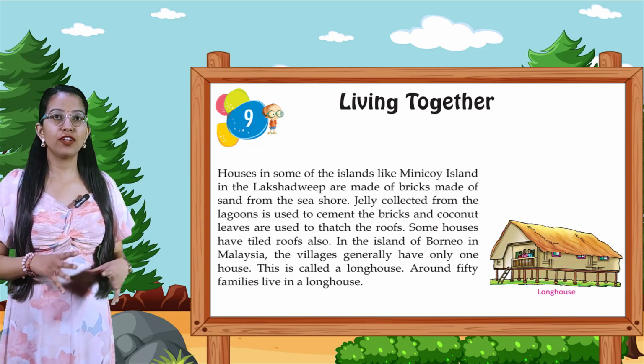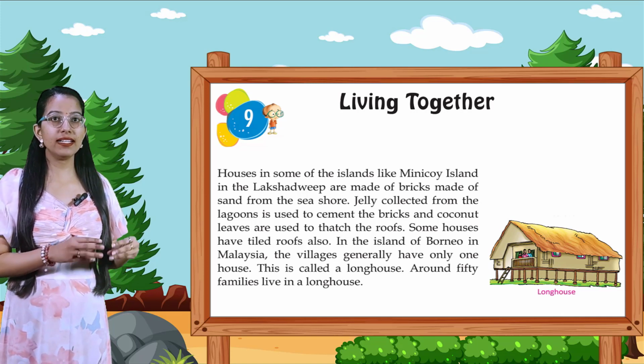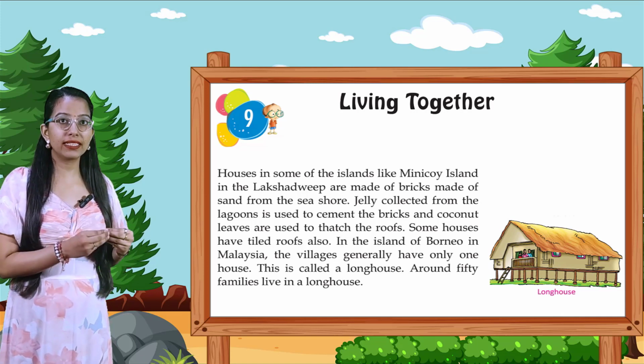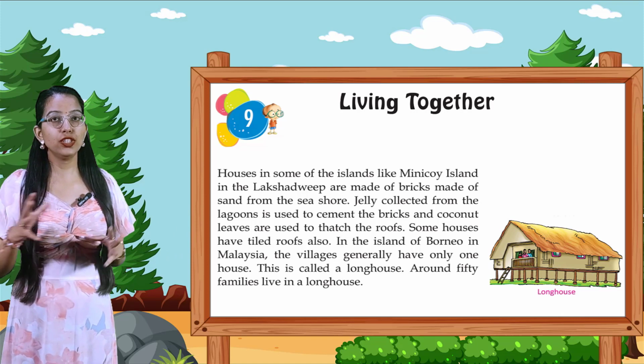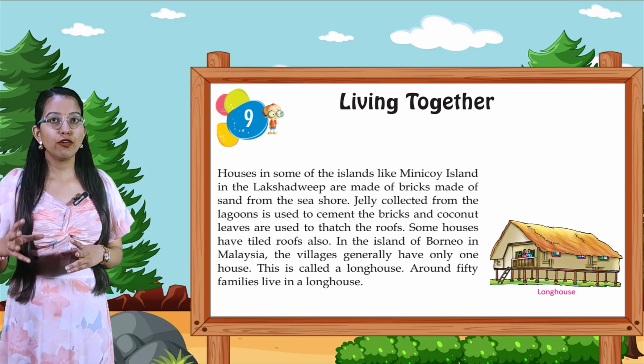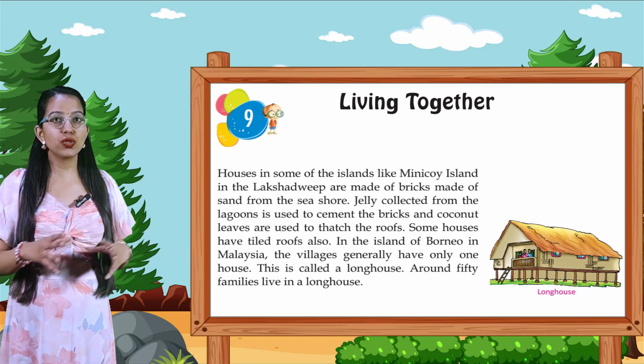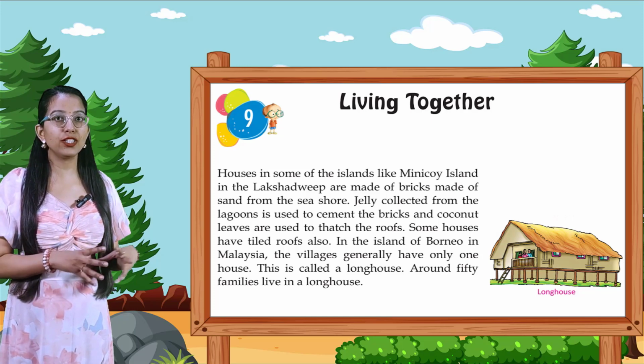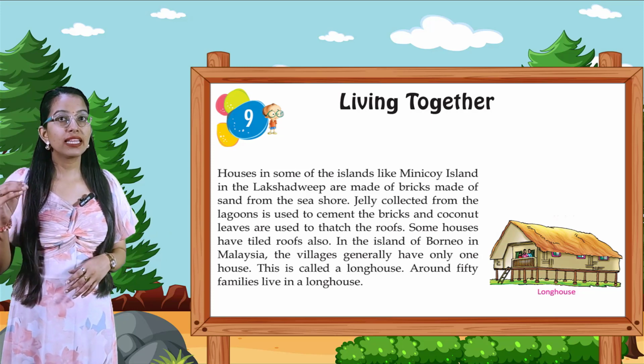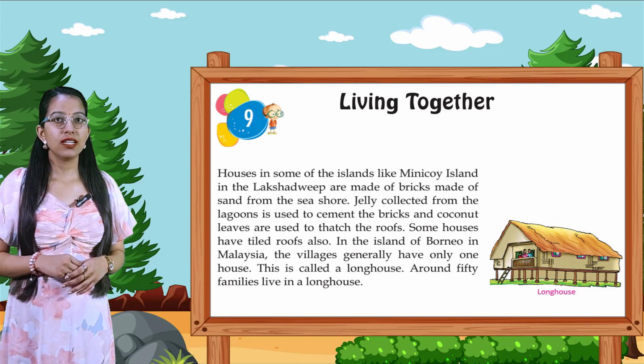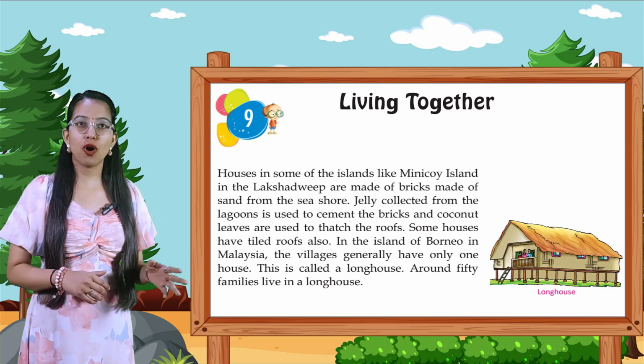Houses in some of the islands like Minicoy Island in the Lakshadweep are made of bricks made of sand from the seashore. Jelly collected from the lagoons is used to cement the bricks and coconut leaves are used to thatch the roofs. Some houses have tile roofs also.